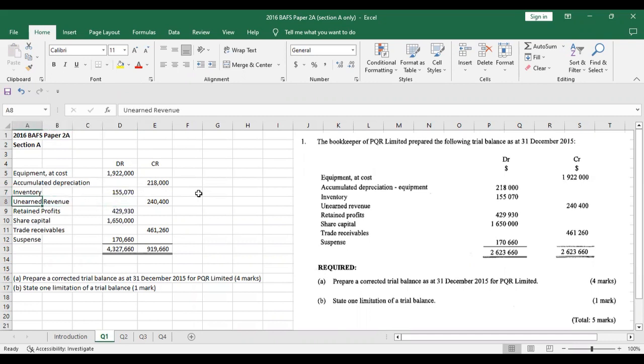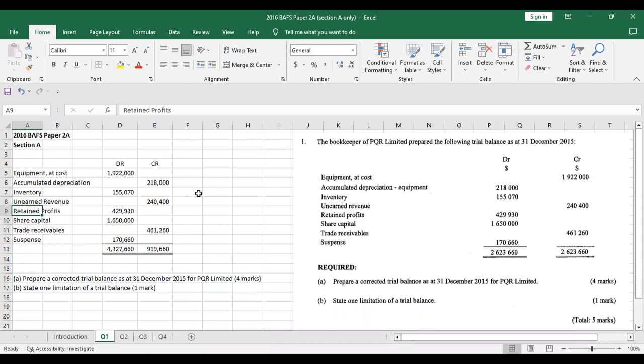Unearned revenue is basically revenue that is received in advance, right? That's what unearned revenue means. It means that the company has received cash from its customer in advance and has yet to deliver the goods or perform the services. So basically, the company has received the money in advance, and later they will perform the service or deliver the goods. So this is a liability, because the company has received the money in advance. Unearned revenue is a liability. Liability has a credit balance, and this is shown correctly on the credit side. That's okay.